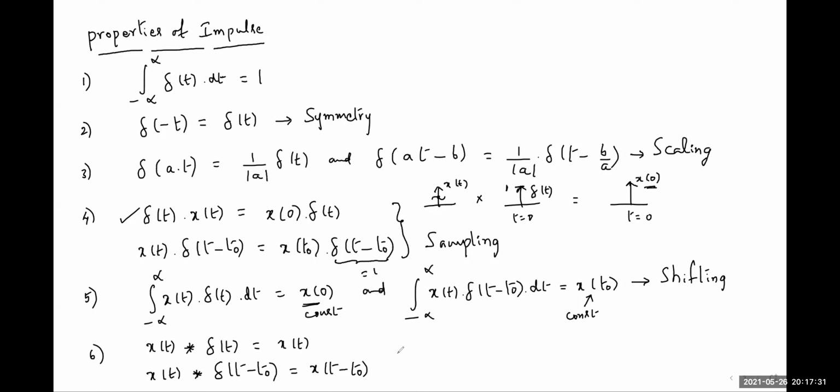And third case, x of t minus t1, if it is convolved with del of t minus t2, the result is x of t minus t1 minus t2. So this is the convolution property of impulse function.